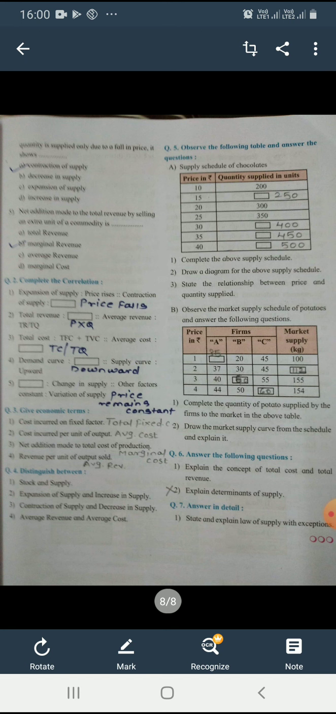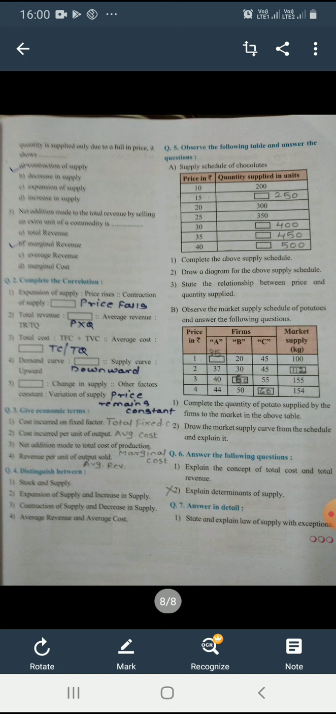Fourth, demand curve downward, supply curve upward. So here the answer for demand curve is downward. Fifth, dash change in supply, other factors constant, variation of supply. So here for the fifth answer, price remains constant.